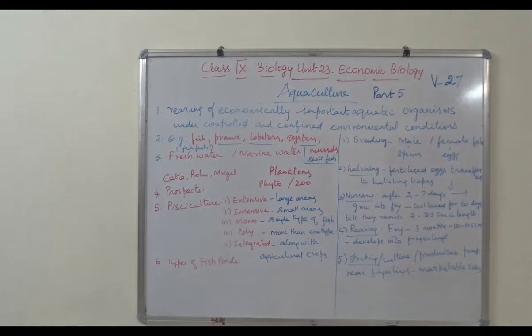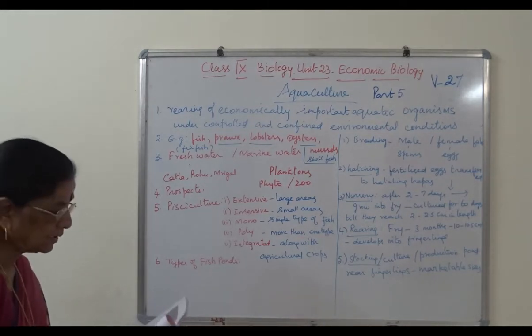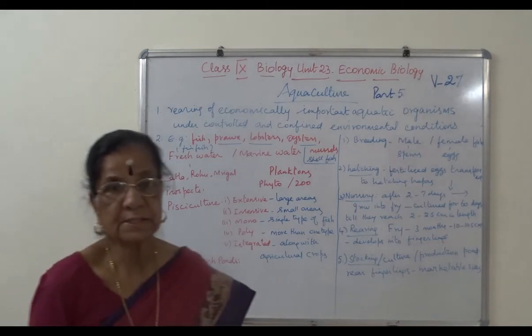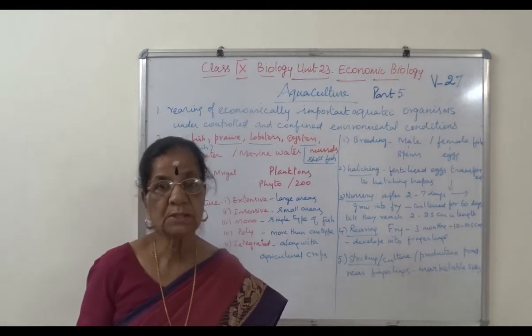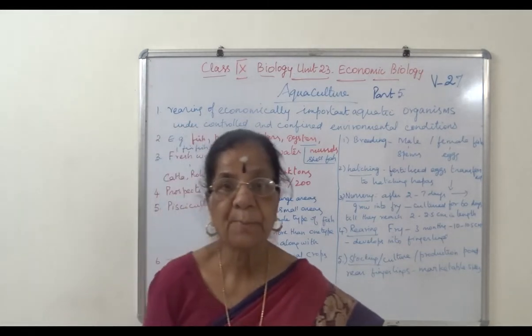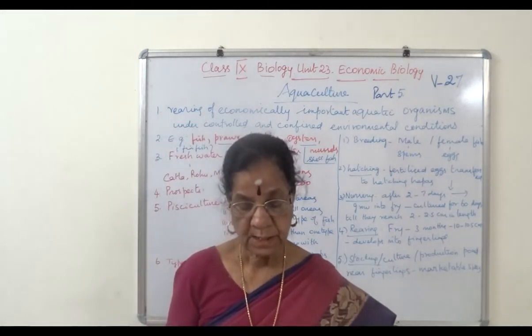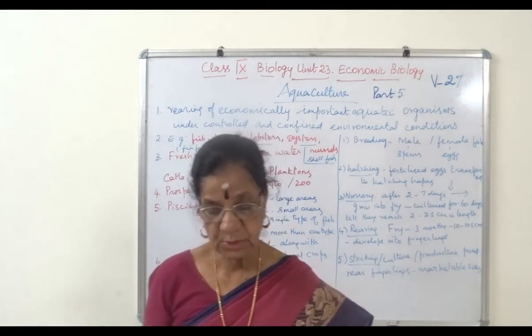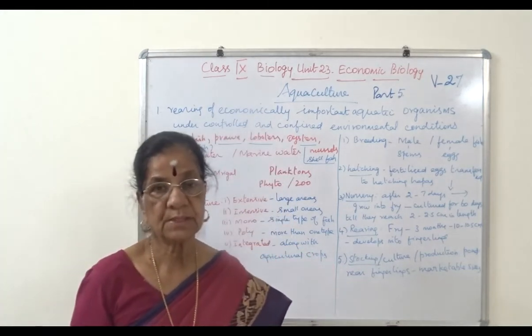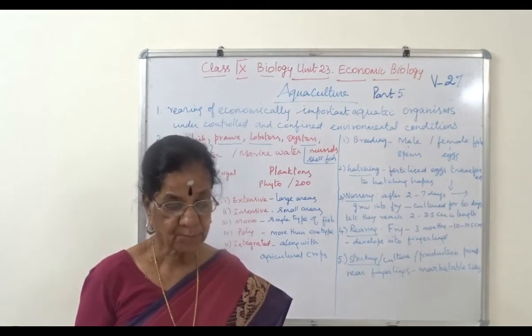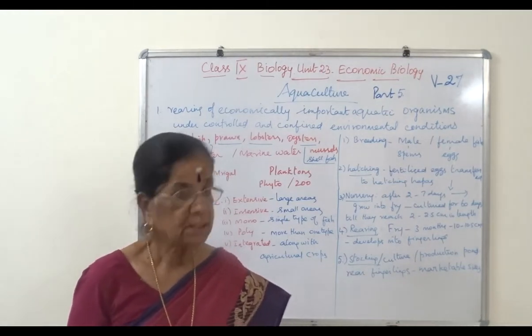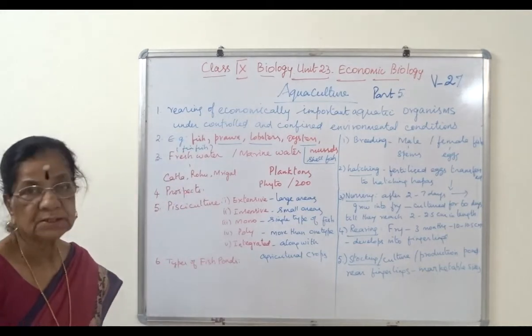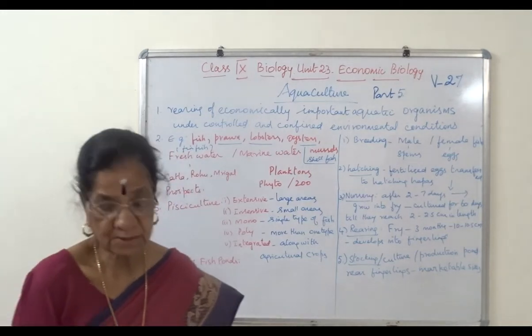For marine water, we have cultivation of aquatic organisms in sea water. It is also called sea farming or mariculture. It is the culture of organisms carried out along the sea coast, that is called inshore area, and in deep sea. Example, shrimp, the small prawn.